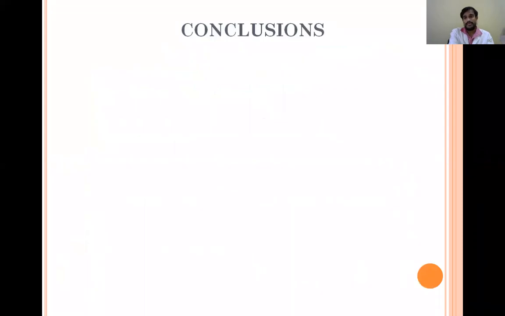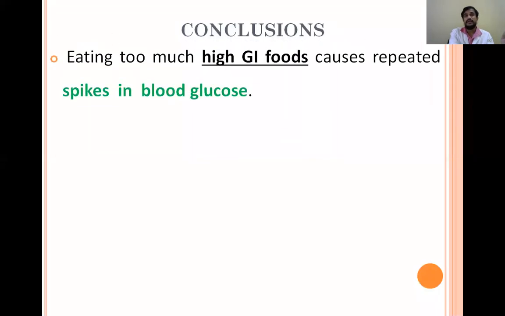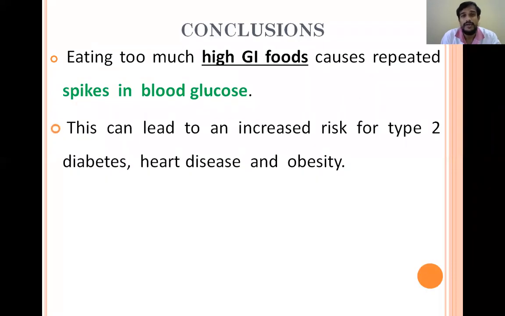So the conclusion is that eating too much high glycemic index food causes repeated spikes in the blood glucose levels. We had already seen the effects of these spikes. This leads to an increased risk of type 2 diabetes, heart disease, and obesity.